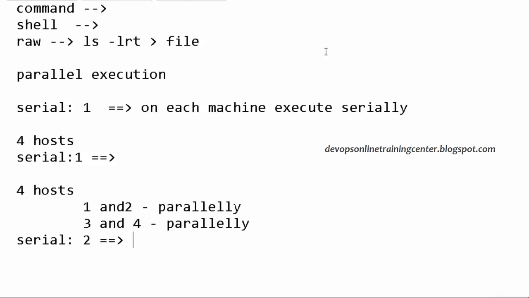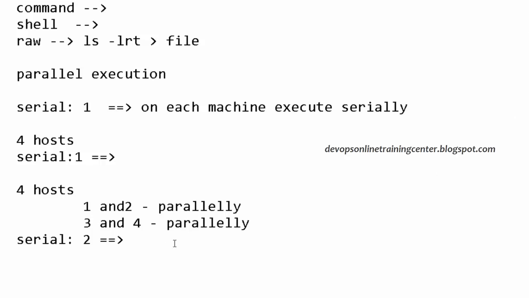So you're saying if we say serial equal to 2, it will run on 2 hosts parallel only, and then wait, and then the next 2, right? Yes. So if you have 6 hosts, 1, 2, 3, 4, 5, 6, it will execute in that order. So if you give serial equal to 4, and you have 8 hosts, on the first 4 hosts it will be parallel. After the first 4 hosts are completed, then it will go to 5, 6, 7, 8, and then it will be parallel.